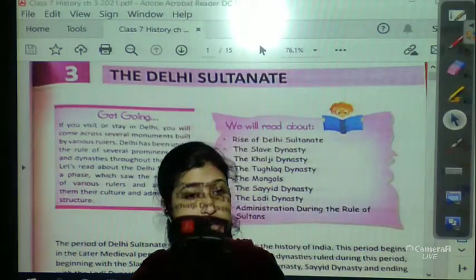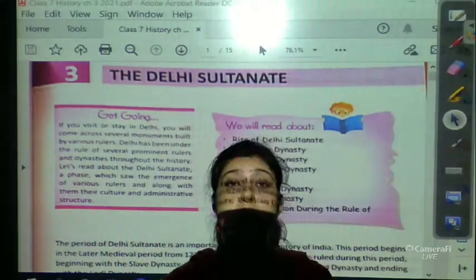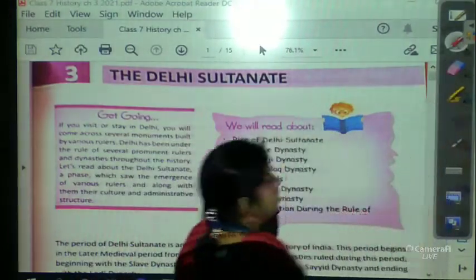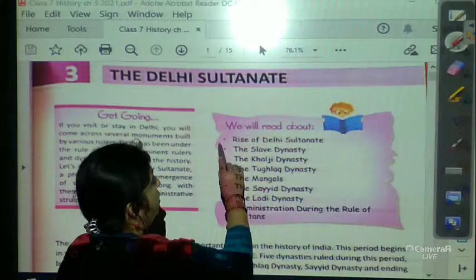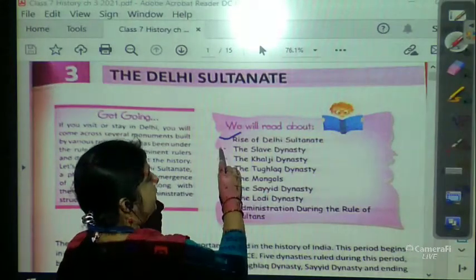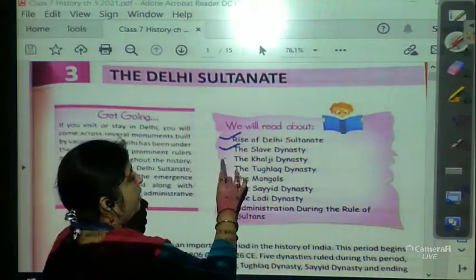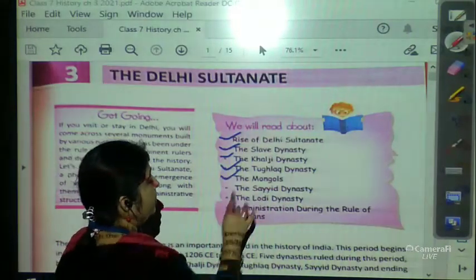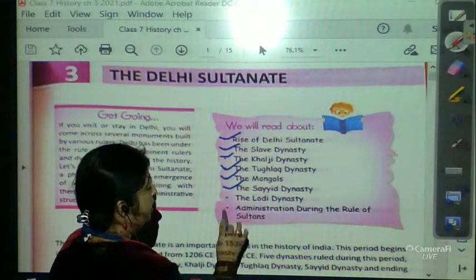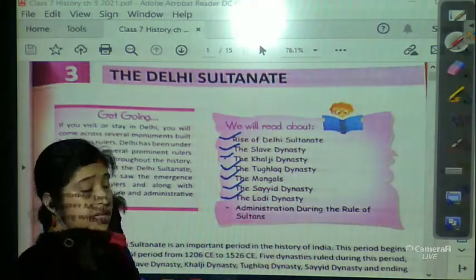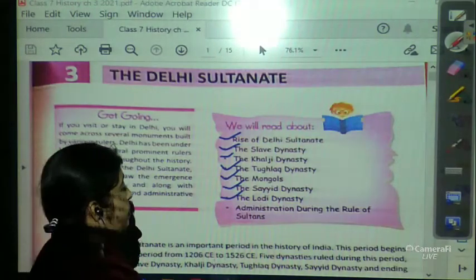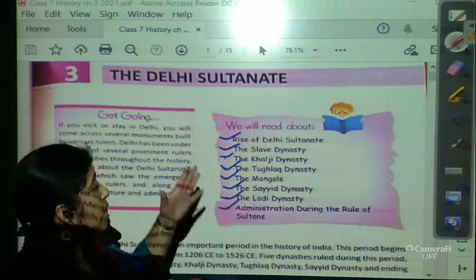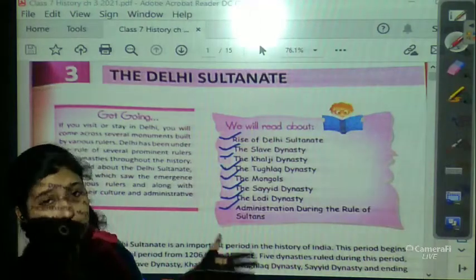Today we are going to discuss our history chapter 3, Delhi Sultanate. In this chapter we will read about the rise of Delhi Sultanate, the slave dynasty, the Khalji dynasty, the Tughlaq dynasty, the Mongols, the Sayyid dynasty, the Lodi dynasty, and the last part is administration during the rule of the Sultanate. So, all this we will read about in this chapter.